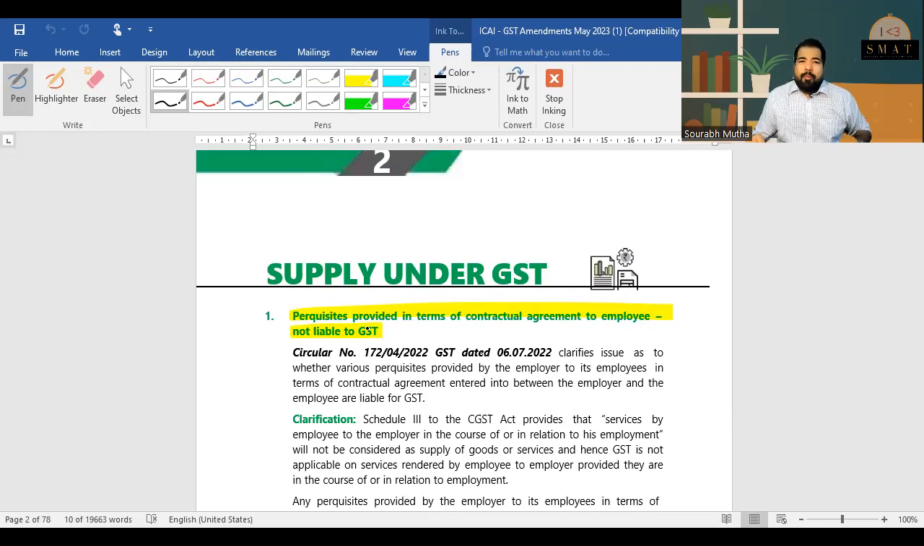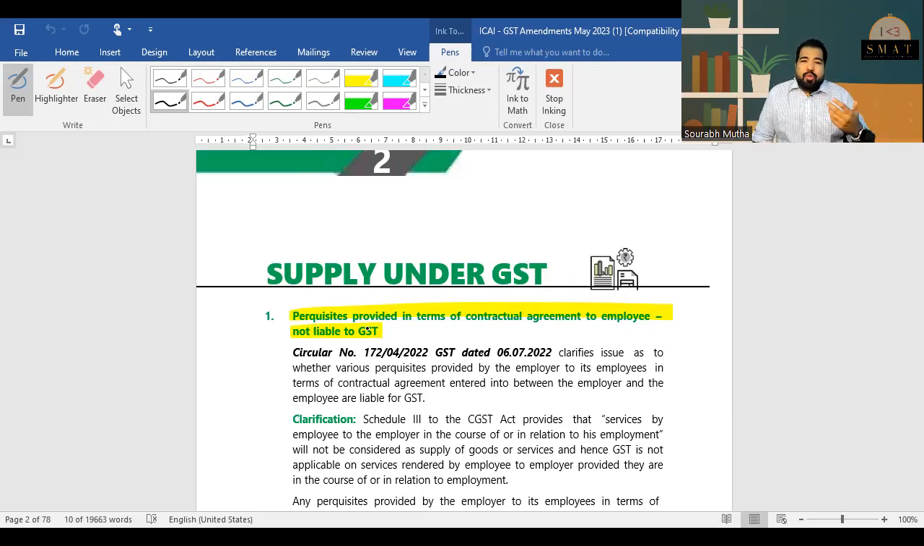Guys, a very, very common item is when you give a check to someone and the check bounces. Bounces basically means you don't have money in your bank account. This is called check dishonor. Now, check dishonor again is like a penalty only, and this is also not a supply, and there will be no GST.